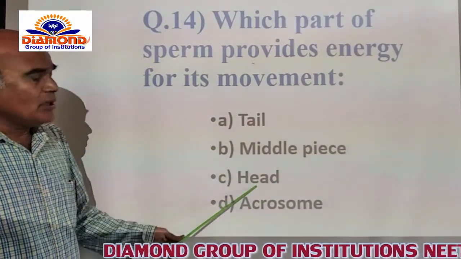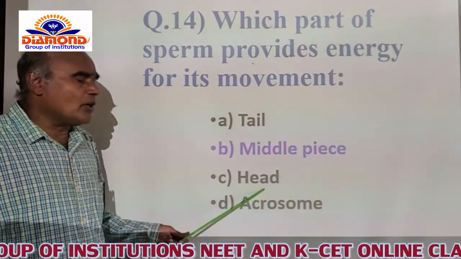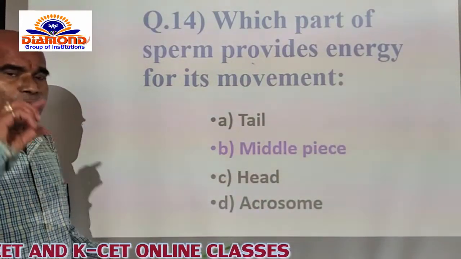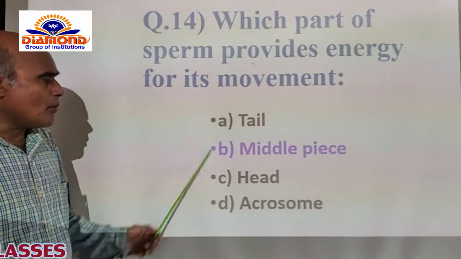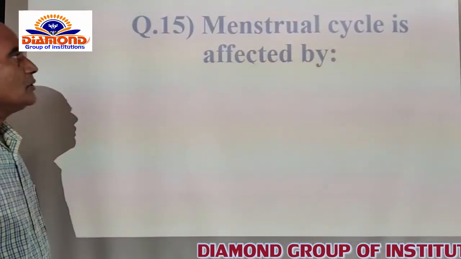And of course C, that naturally has the haploid number of autosomes and one of the allosome. And after that D, the acrosome. Acrosome is located at the top part of the head itself. So that's why among the A, B, C, D, the B option is correct for this. Now you go for the next question.